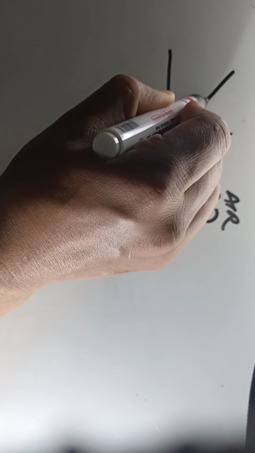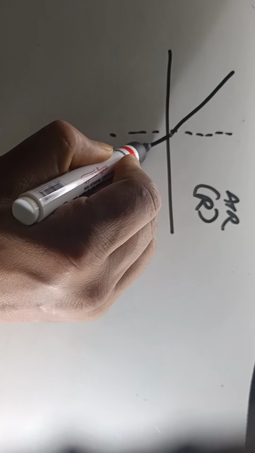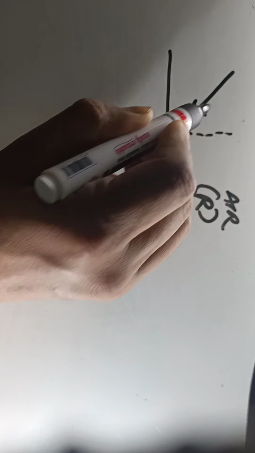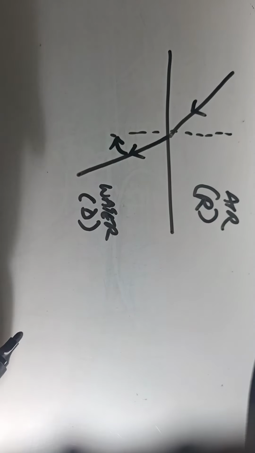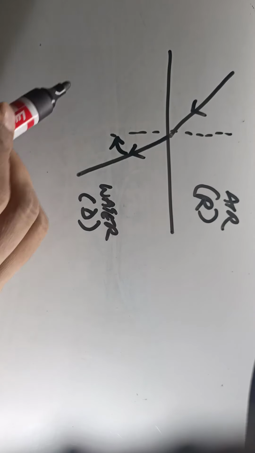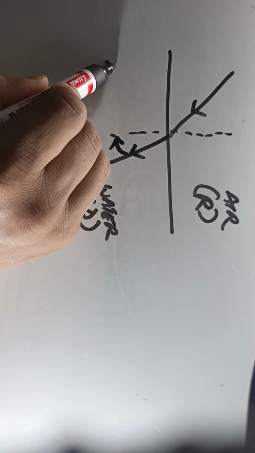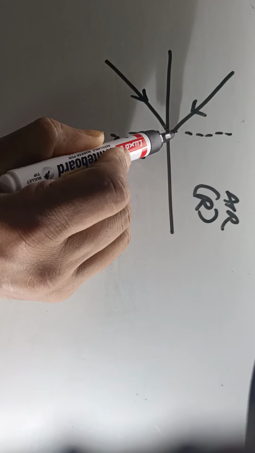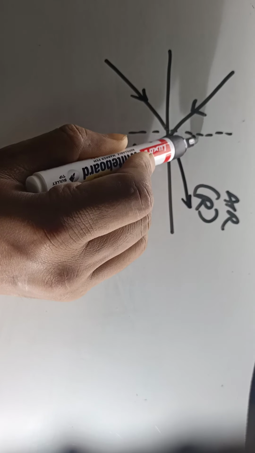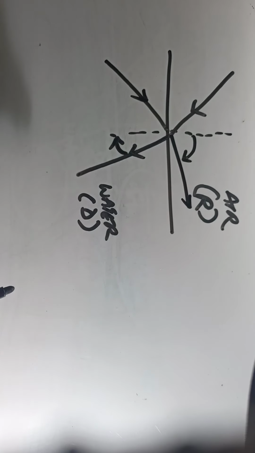Please keep in mind, when a ray of light travels from a rarer medium into a denser medium, it bends towards the normal. Similarly, when a ray of light travels from a denser medium to a rarer medium, it bends away from the normal. Please keep this very clear in mind.